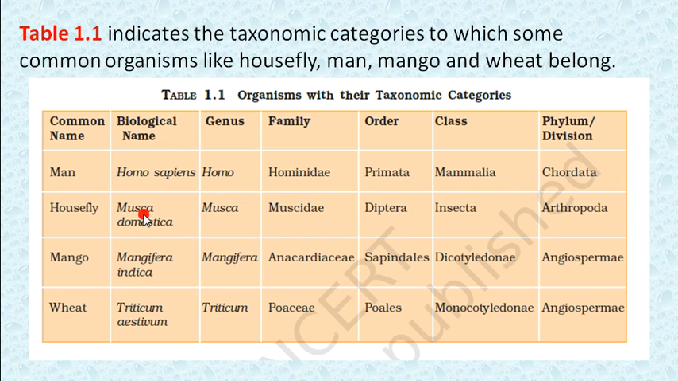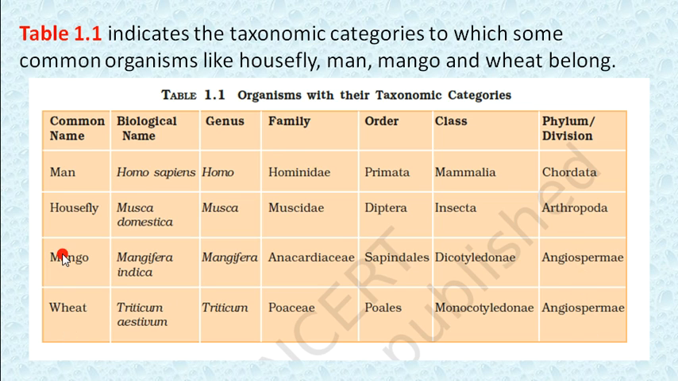Okay, for example, mango. The biological name of mango is Mangifera indica, the genus is Mangifera, the family is Anacardiaceae, and the order is Sapindales. The class is Dicotyledon, and the phylum is Angiosperm. Another example is wheat. You can see the biological name, genus, family, order, class and phylum. Here two phyla are similar, Angiosperm.